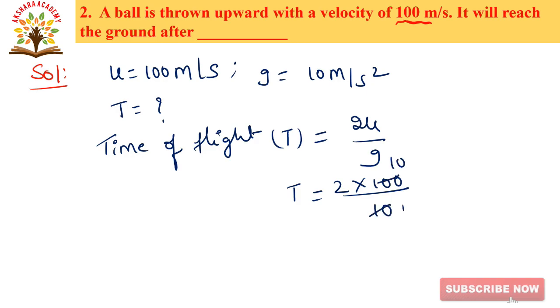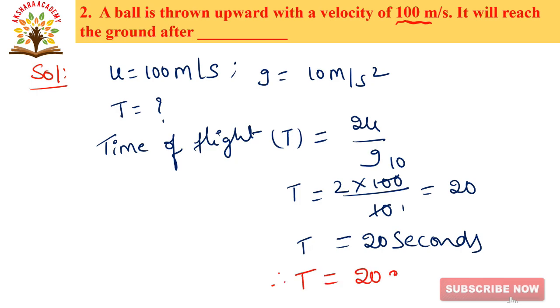2 into 10, how much? 20. So it will reach the ground after 20 seconds. So T is equals to 20 seconds. Therefore, final answer T is equals to 20 seconds. Next, we will go to the next question.